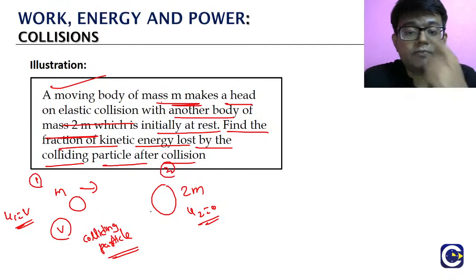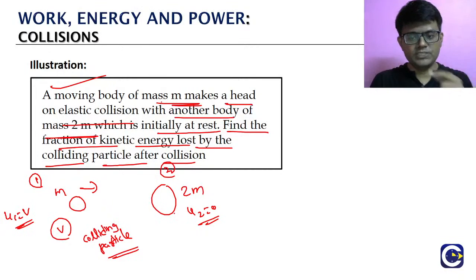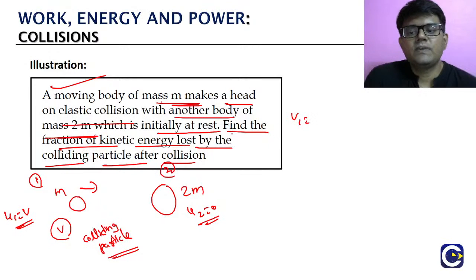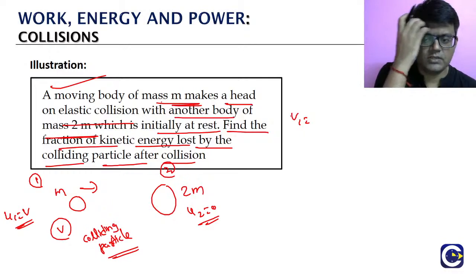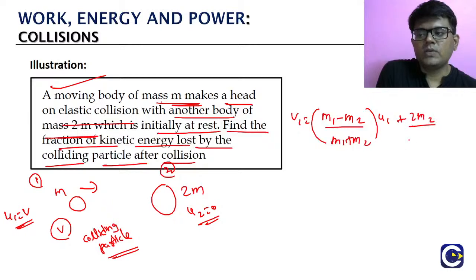Now here what do we need to find? What fraction of kinetic energy is lost by the colliding particle after the collision? So here we just need to find v1. What is the formula for v1? v1 is m1 minus m2 by m1 plus m2 into u1 plus 2m2 by m1 plus m2 into u2.